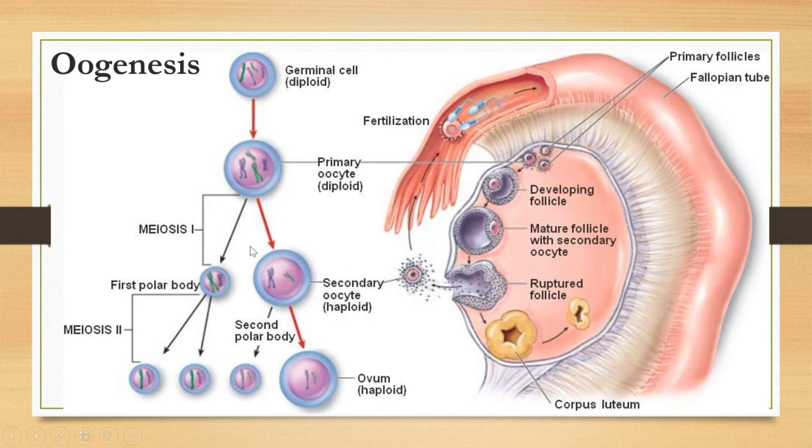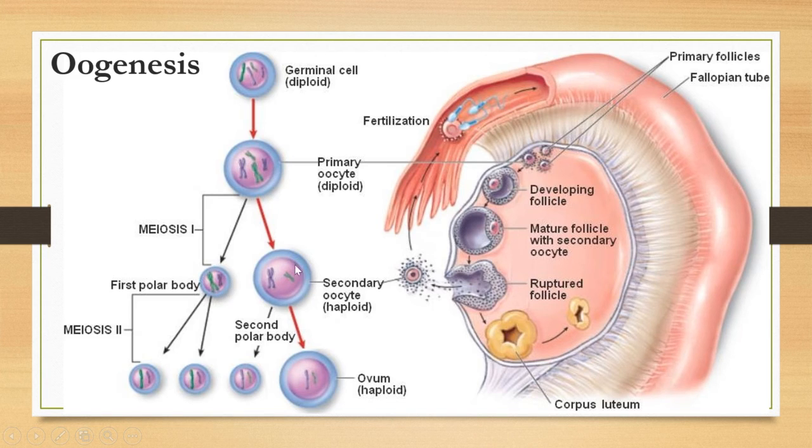After puberty, one of the primary oocytes will continue meiosis 1 and produce one secondary oocyte and a polar body, the first polar body.